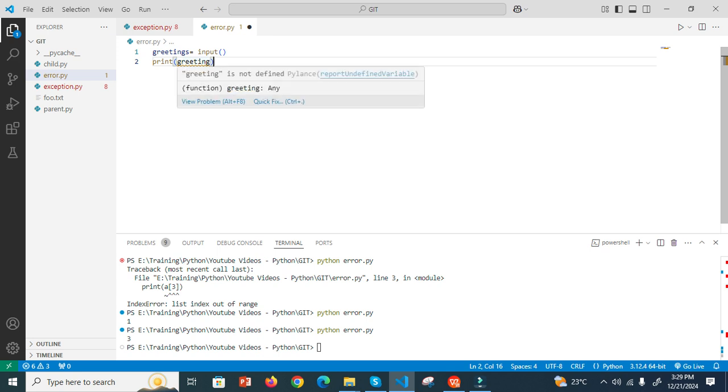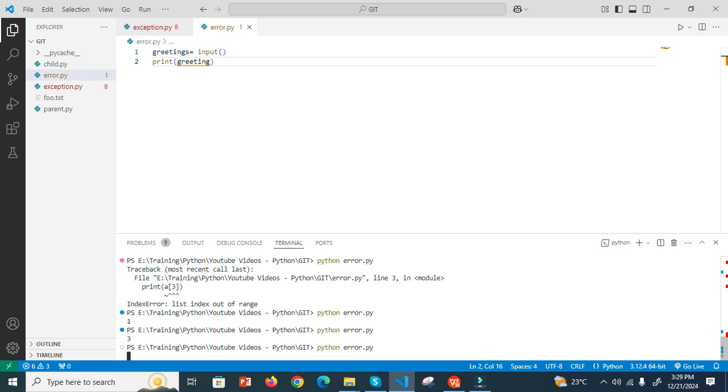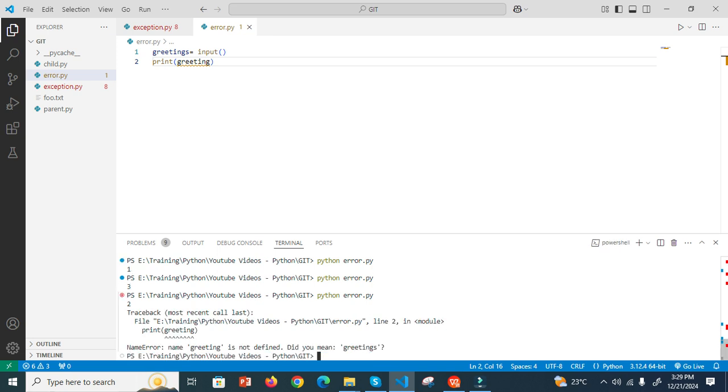So let's say I save this one. Now I run this. I give input, and now it says name error because greeting is not defined. I got the input inside the variable greetings, and the s is missing here. So this type of error is called name error.